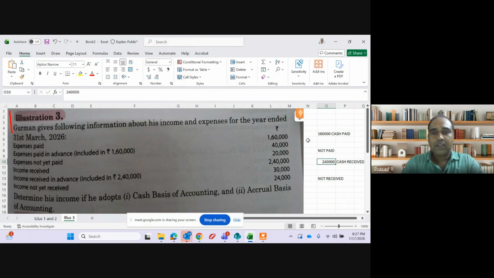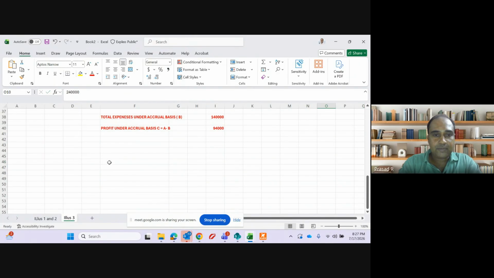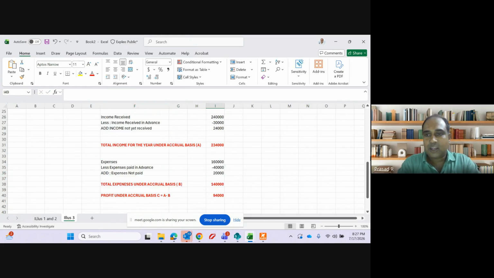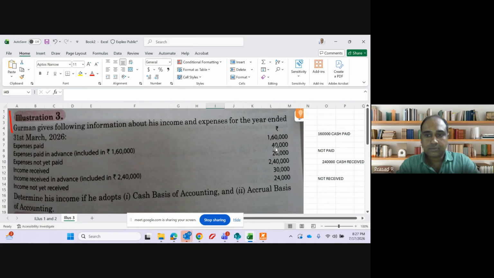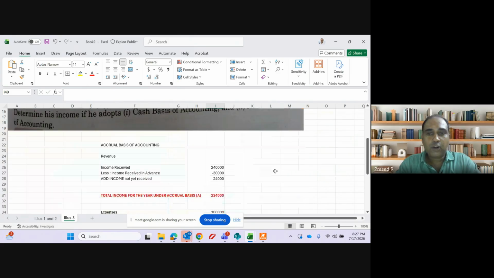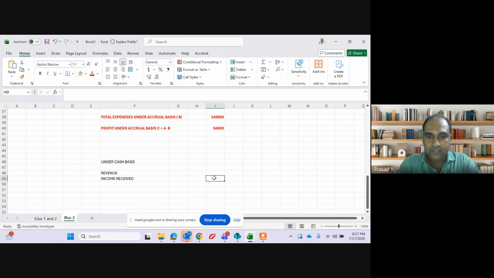So under cash basis, very easy, how much is my income, guys? How much is received? 2,40,000 received. So income received is 2,40,000.